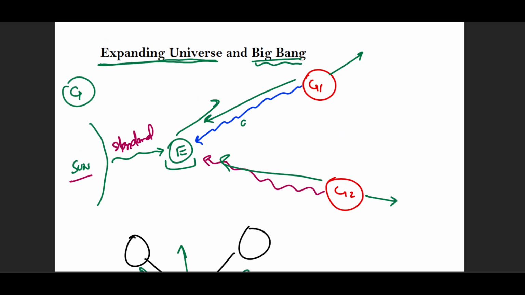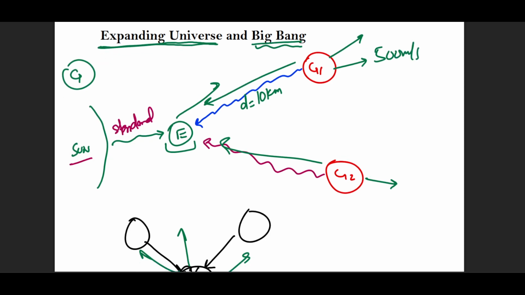Let's say that the distance of this galaxy, I'm putting it into smaller values, is 10 kilometers. Then the speed of recession of this galaxy, let's say for the sake of example, is 500 meters per second. If I compare this with another galaxy, let's say that this galaxy is approximately 30 kilometers away. It is much farther away from me than galaxy 1.